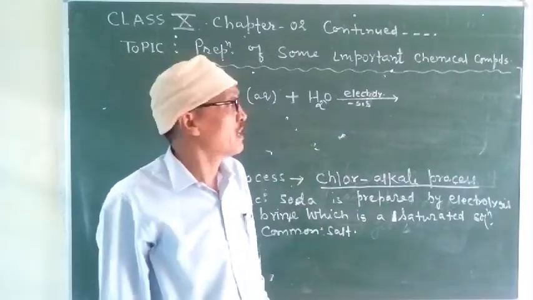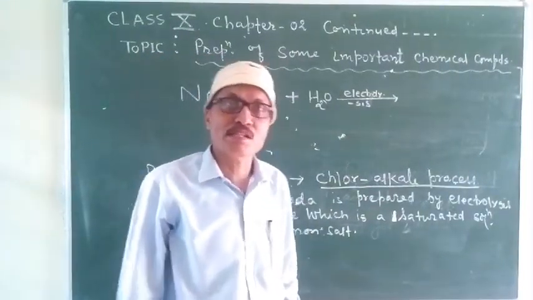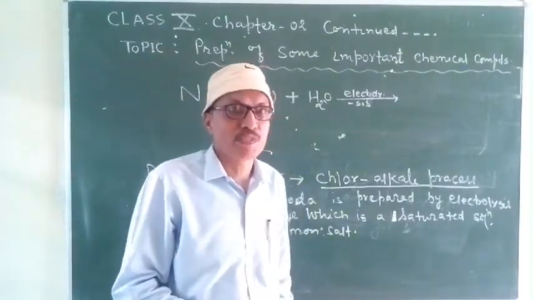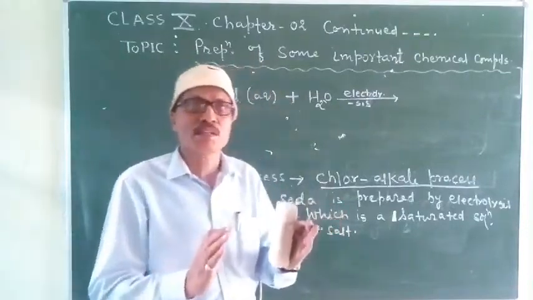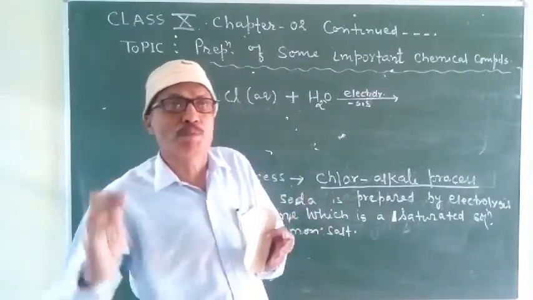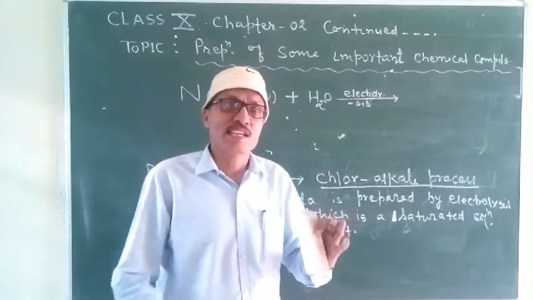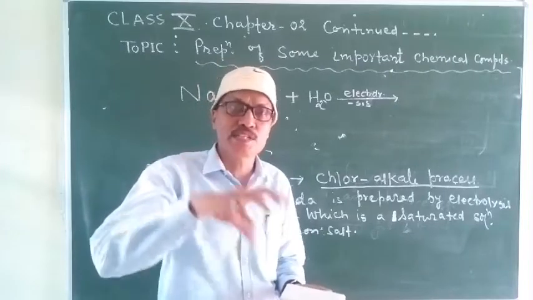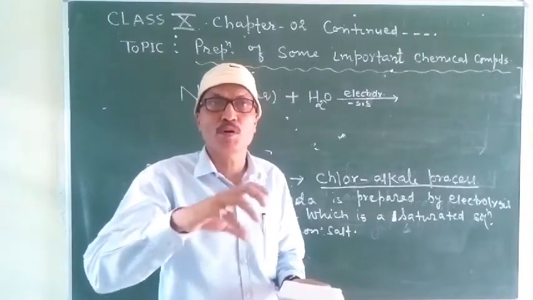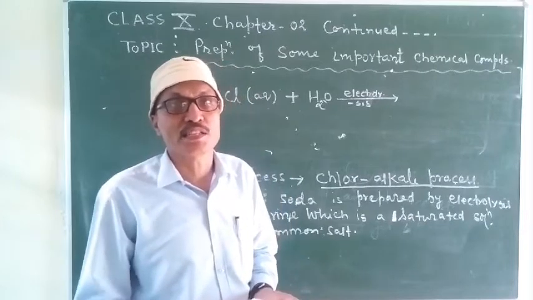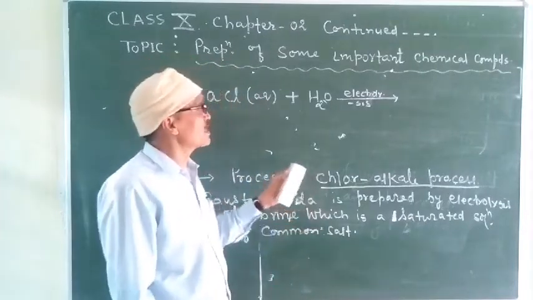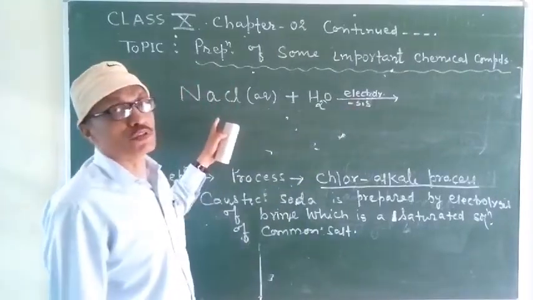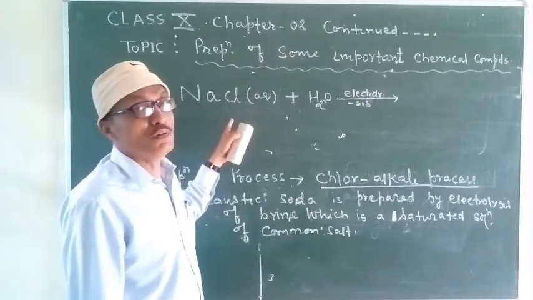You might be familiar with the process of electrolysis. In lower classes also you have studied some concept, some idea about electrolysis. Lysis means decomposition, and electro stands for by electric current. So the decomposition which takes place with the help of electricity is known as electrolysis. So here, students, we are going to have electrolysis of an aqueous solution of common salt.